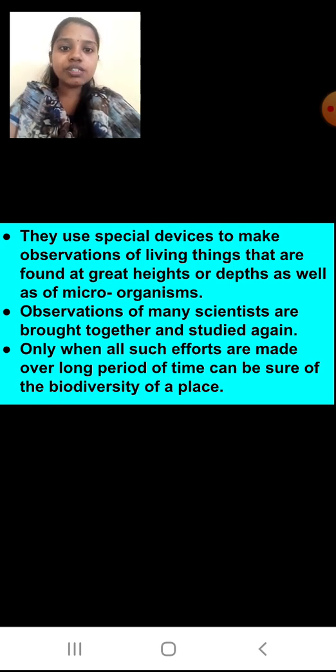Observations of many scientists are brought together and studied again. So many scientists study together. Whatever observations they have made, they bring to one place. They discuss among themselves and then they decide the biodiversity of the place. Only when all such efforts are made over a long period of time can we be sure of the biodiversity of a place. Yes, students. So when many scientists make their observations and study them together, only then is the biodiversity of a place discussed.